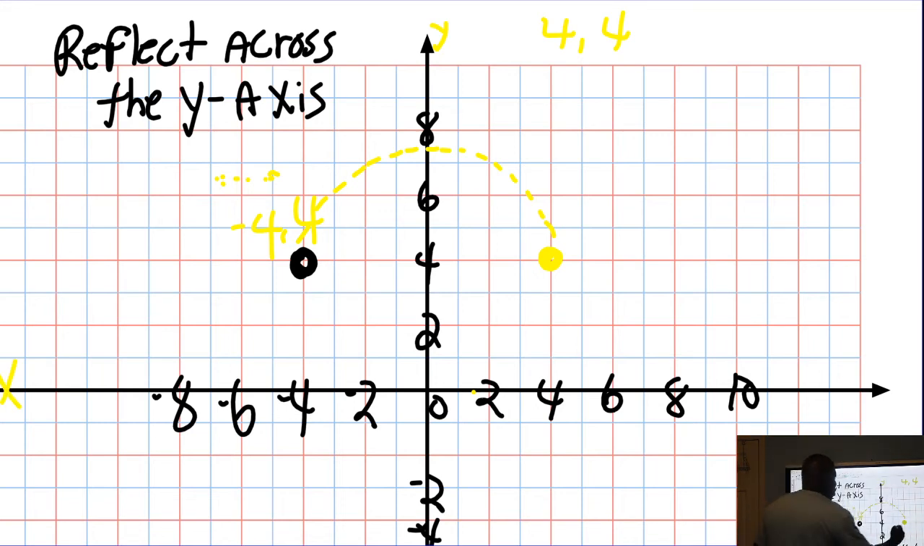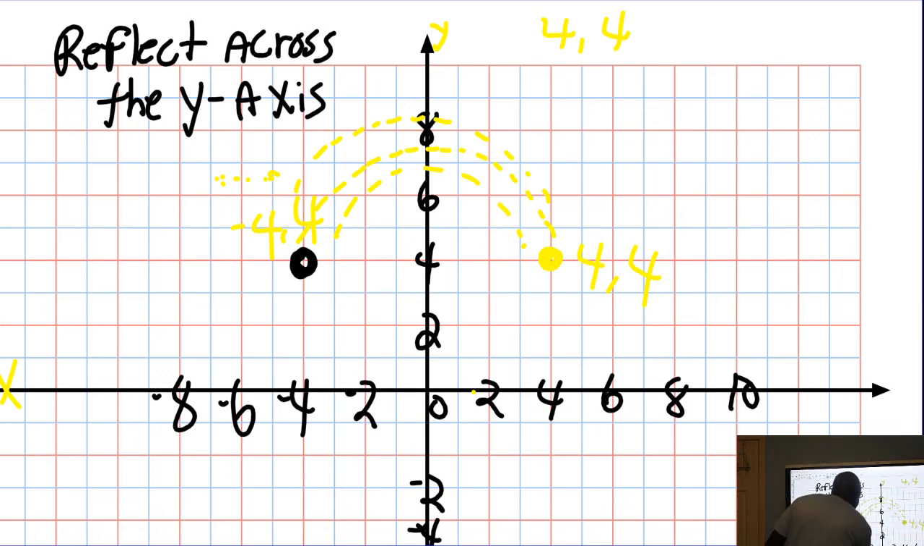That's it. 4, 4. You're reflecting across the y-axis. Hey, I want to see you. How can I get to you? Okay, we're gonna cross over right here.